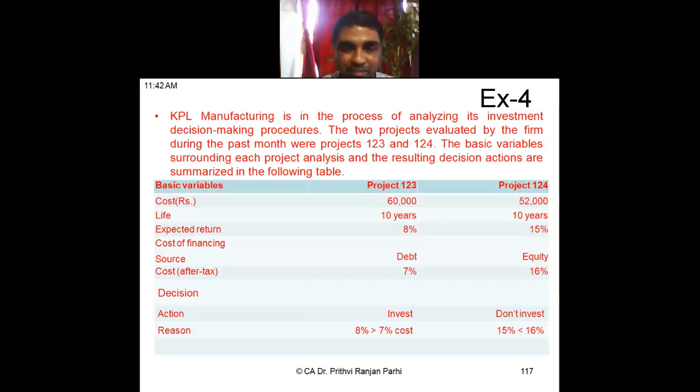Ask your question again. Sir, I'm asking, is 7% the overall cost or not? 7% is the cost of debt only, and 16% is the cost of equity only. These are two different projects of one company. So when I'm taking a decision as a finance manager, I have to see the cost of capital of the company, not of the project.